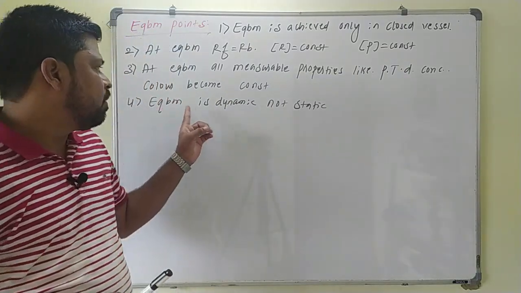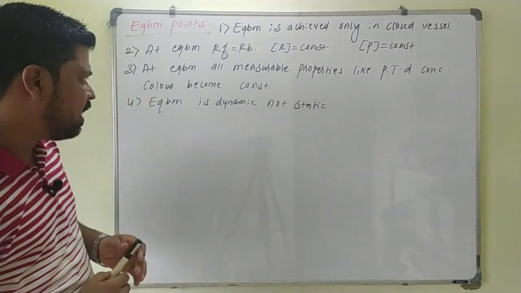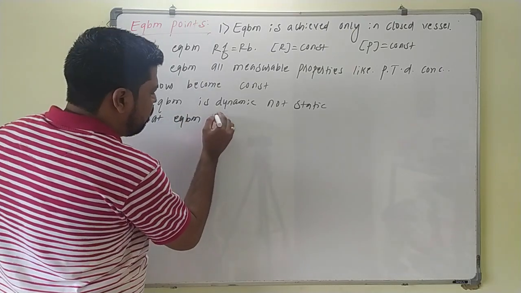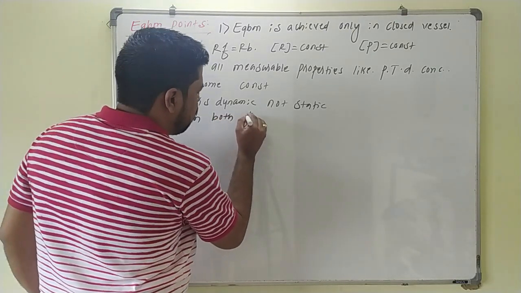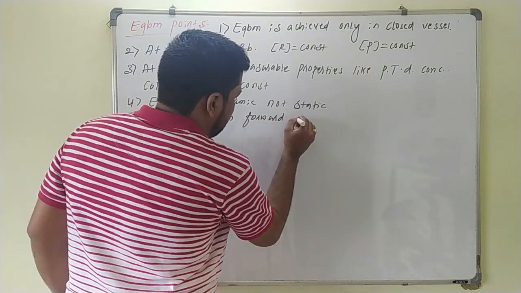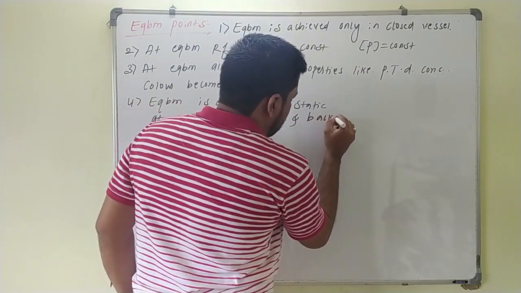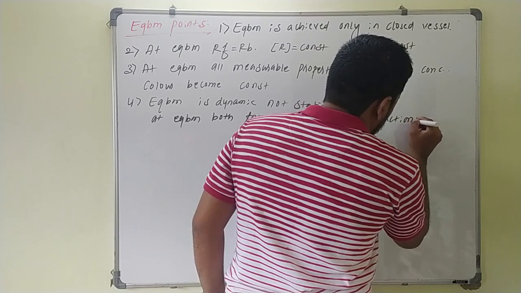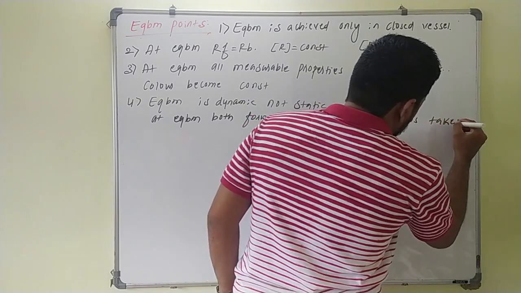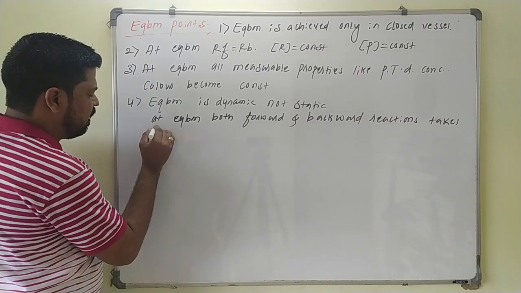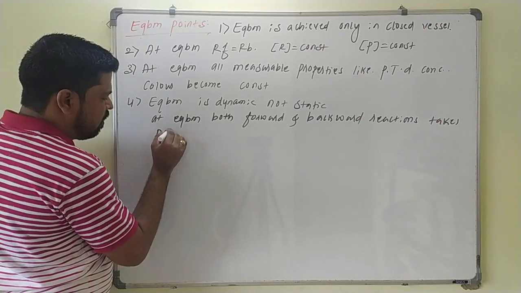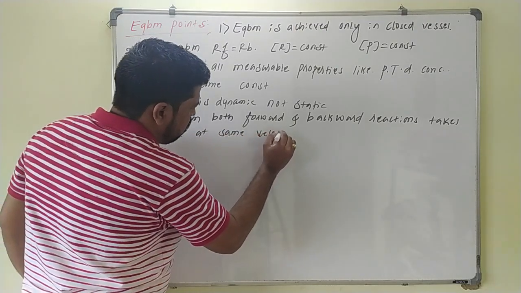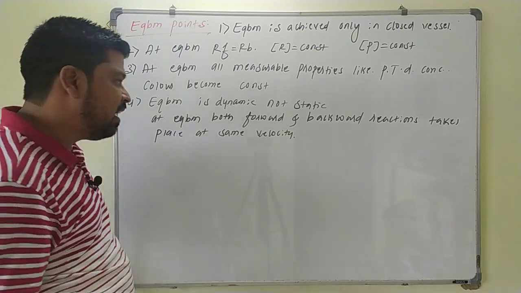So at equilibrium, both forward and backward reactions take place at the same velocity, but the reaction will not stop.